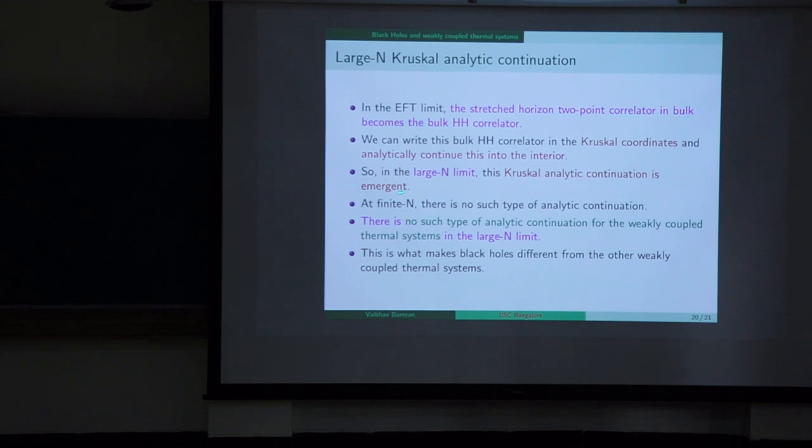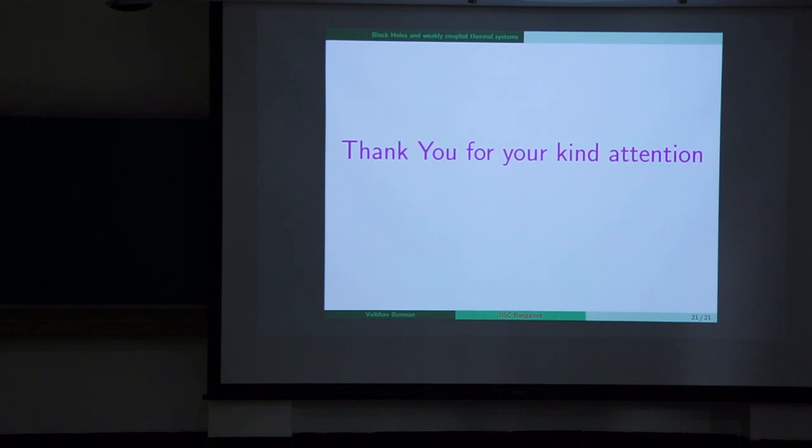So this Kruskal analytic continuation which exists in the large N limit is the reason that we are saying that this only exists for the black hole. We haven't seen right now whether some kind of analytic continuation also exists for other thermal systems. But this large N analytic continuation which takes us into the interior of the black hole only exists for the black hole, but only in the large N limit. At finite N there is no such type of analytic continuation. So this is this large N analytic continuation. This is what makes the black hole different from other weakly coupled thermal systems. And okay, this is all from my side, and thank you for your attention.